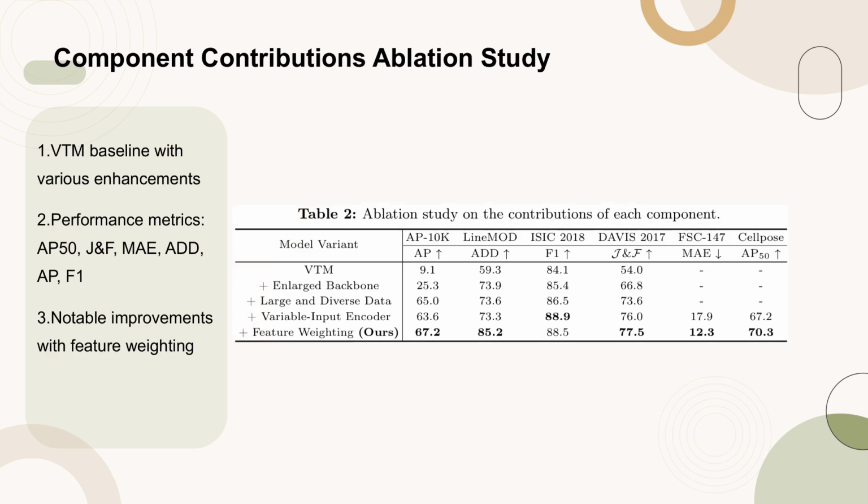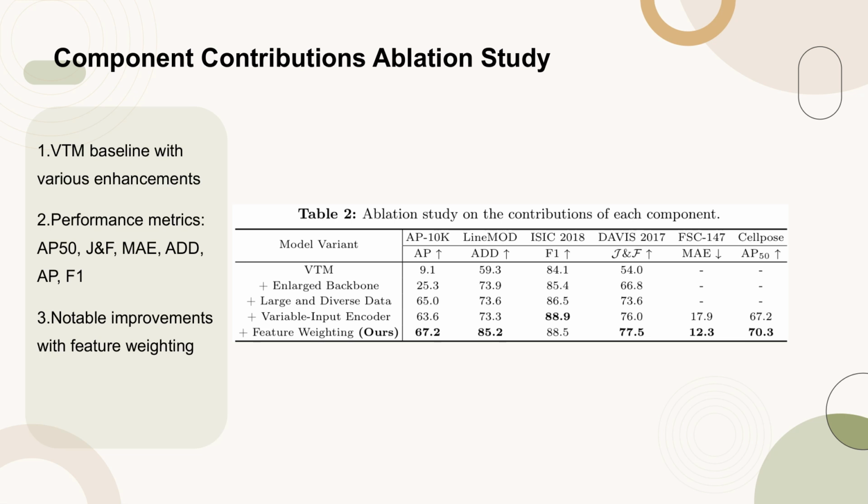Table 2 presents the results of an ablation study focusing on the contributions of each component to the model's performance. The study starts with the VTM baseline and progressively adds enhancements such as an enlarged backbone, large and diverse data, a variable input encoder, and feature weighting. The performance metrics evaluated include AP50, JNF, MAE, ADD, AP, and F1 across different datasets like AP10K, LineMod, ISIC 2018, Davis 2017, FSC 147, and CellPose.